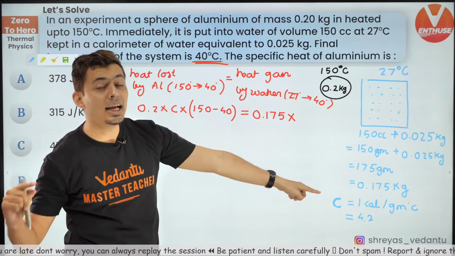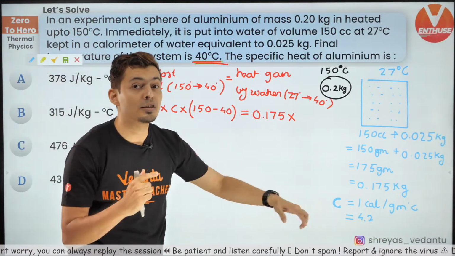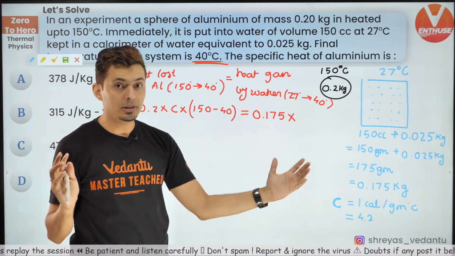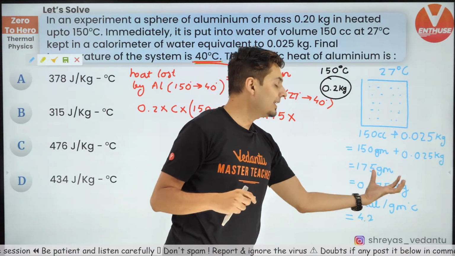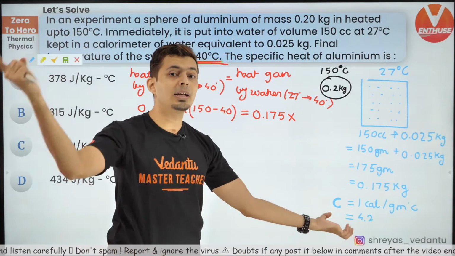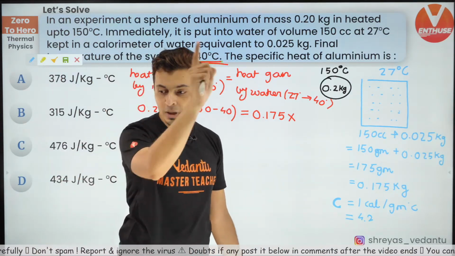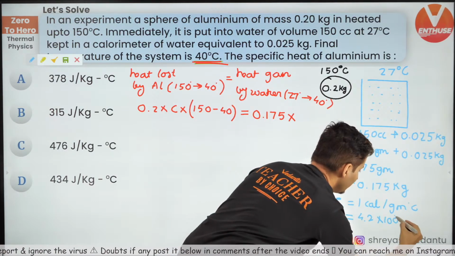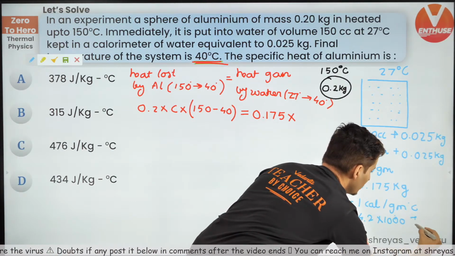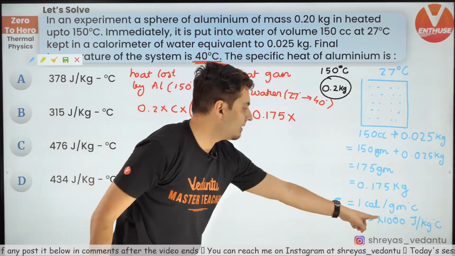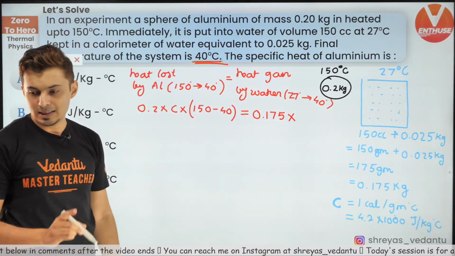So per kg. Remember, 1 kg is 1000 grams. So if it is these many calories per gram, so per kg, won't it be into 1000? So 4.2 into 1000. This will be joules per kg per degree Celsius. This is the value of C. I hope this is clear.